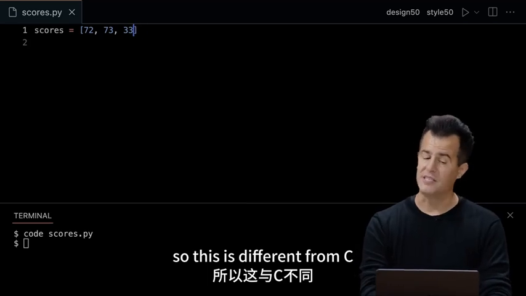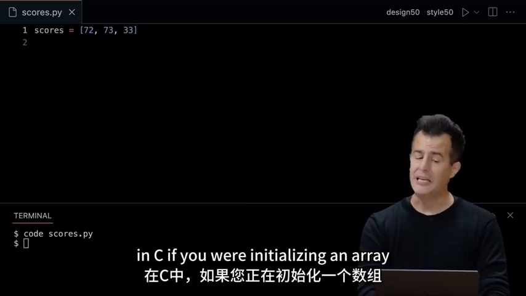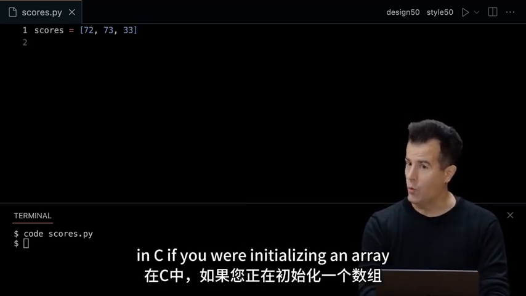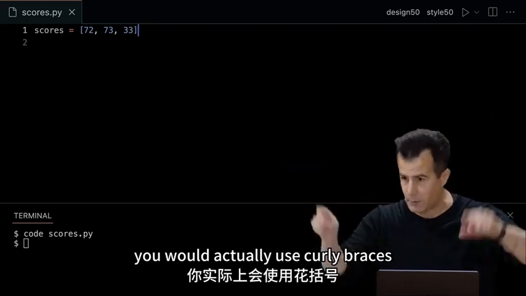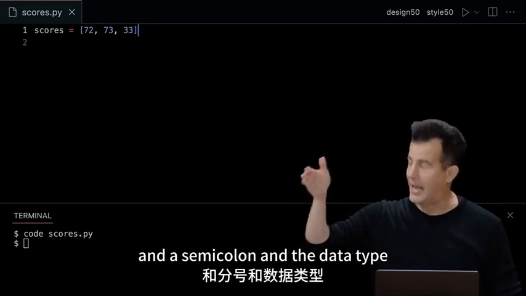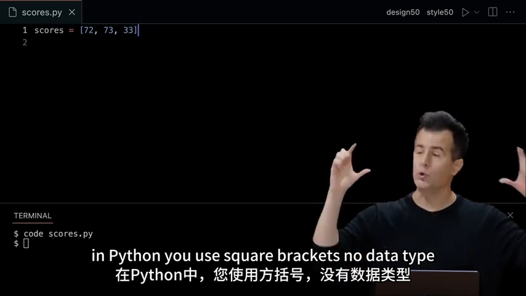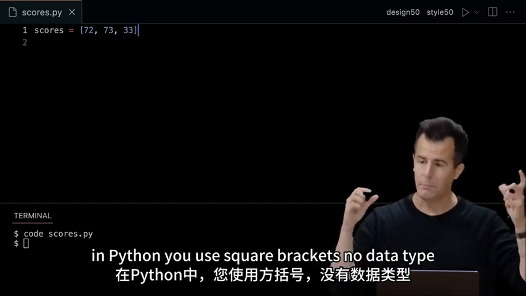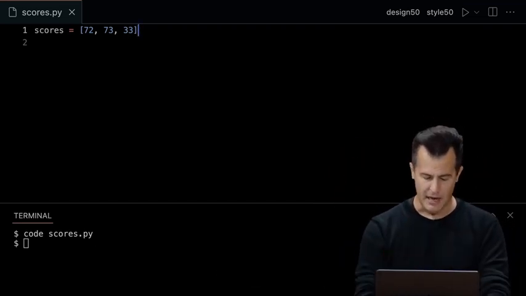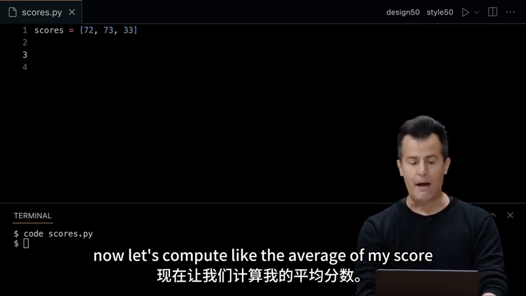So this is different from C. In C, if you were initializing an array with values like these, you would actually use curly braces and a semicolon. And the data type in Python, you use square brackets, no data type, no semicolon. OK, as before. Now let's compute like the average of my score.